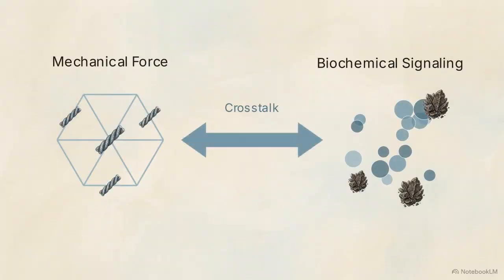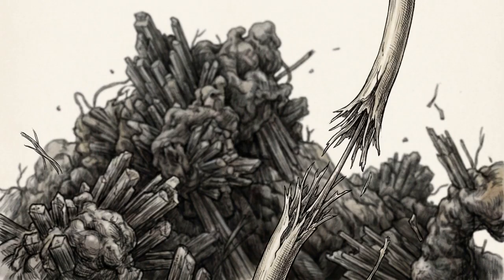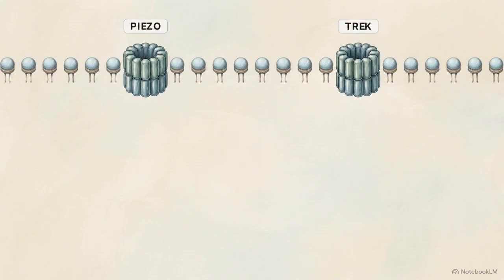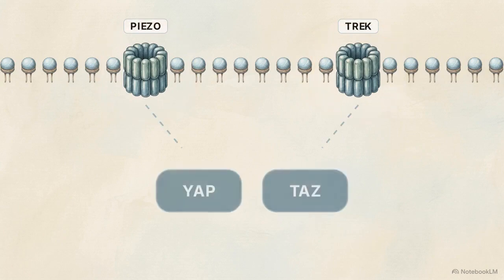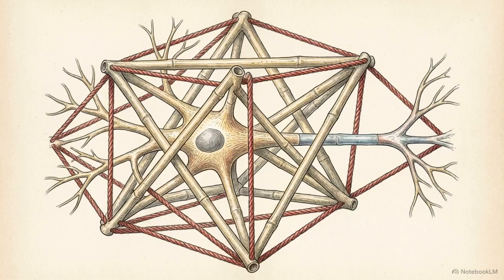Neurodegeneration originates from a total failure in the crosstalk between mechanical force and biochemical signaling, surpassing the simple accumulation of mutant proteins. The future of neurodegenerative therapy must look beyond simply clearing misfolded proteins. Research must pivot toward targeting mechanosensing channels, like piezo and TREK, and mechanotransduction pathways, like YAP and TAZ. To resolve diseases like Alzheimer's, Parkinson's, and ALS, interventions must repair and restore the structural biophysics and the tensegrity of the brain's cellular architecture.